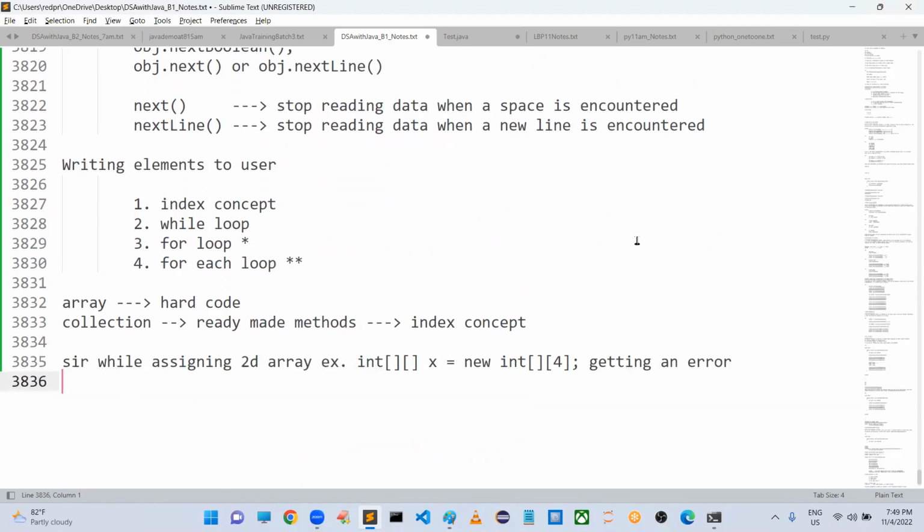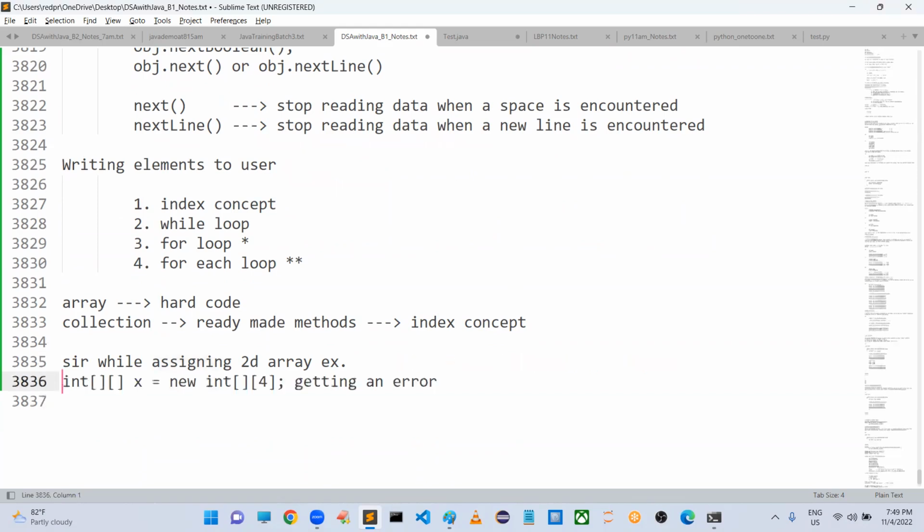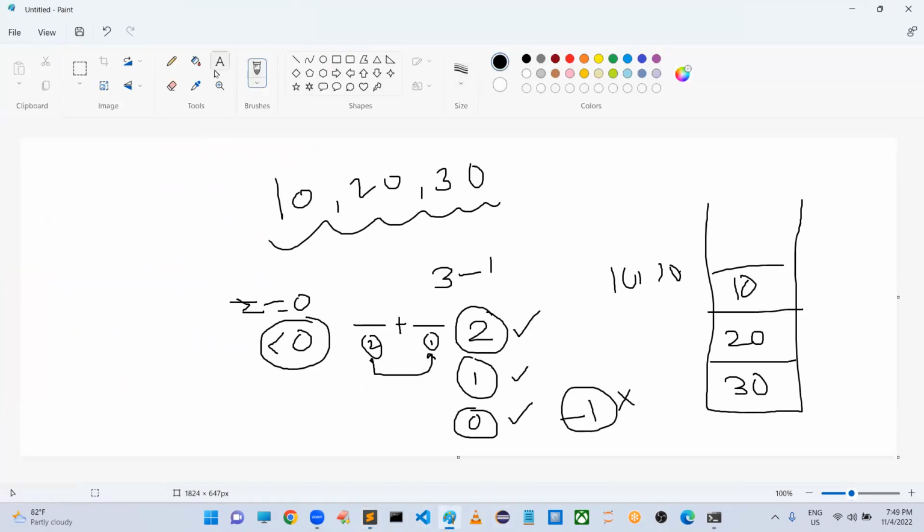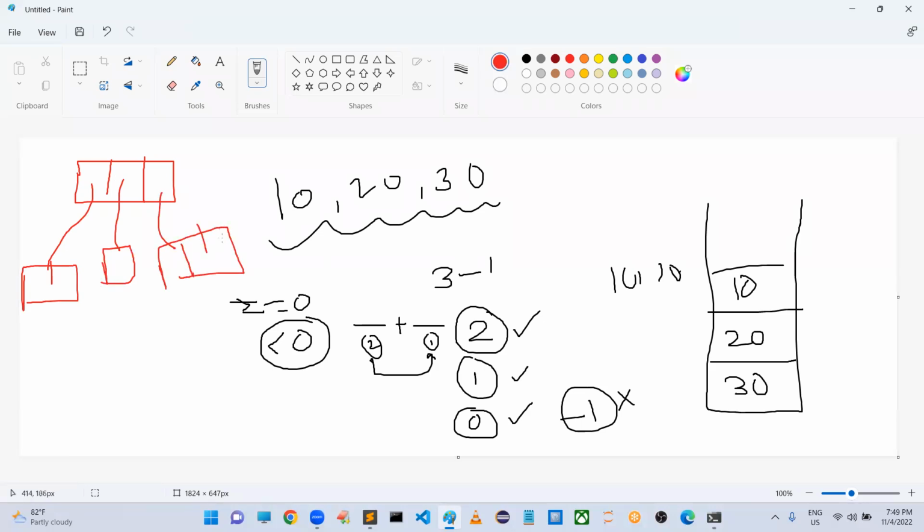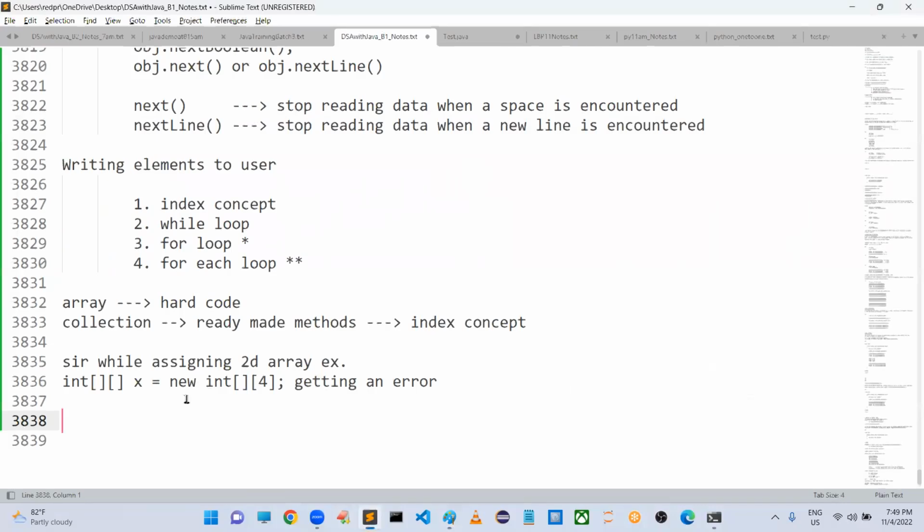Sir, someone is asking this doubt. Please have a look once. Sir, while assigning a 2D array, for example integer like this, we are getting an error. Yes, of course. Why? Because see what you are doing here. You are creating 2D arrays, which I explained yesterday. First a base address will be there, and from this it is going to point to some array, and from this it is going to point to some array. This is right. But in this example, we are not fixing the base address size.